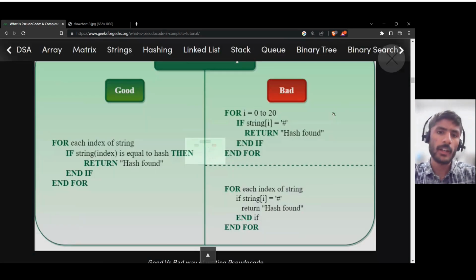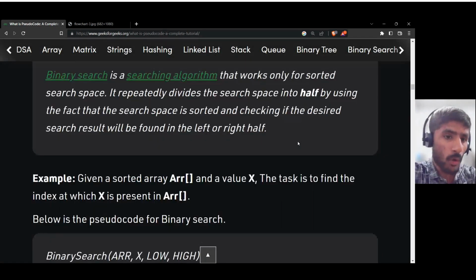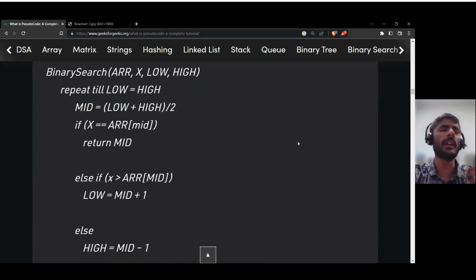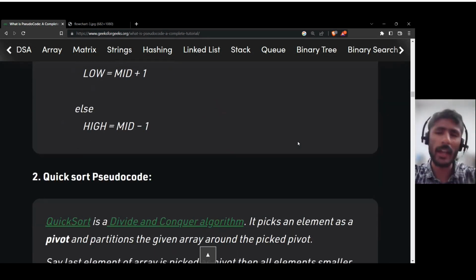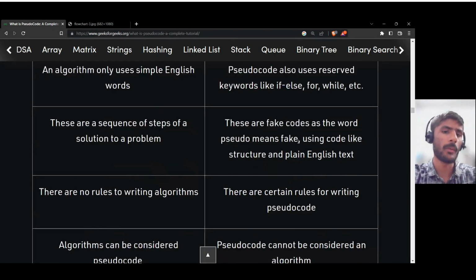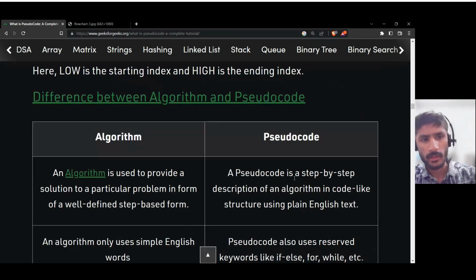Now, what is more important, pseudocode or flowchart? Let me tell you clearly, in your entire life, you should give preference to flowchart. Okay, because most of the time that's how flowchart is used.